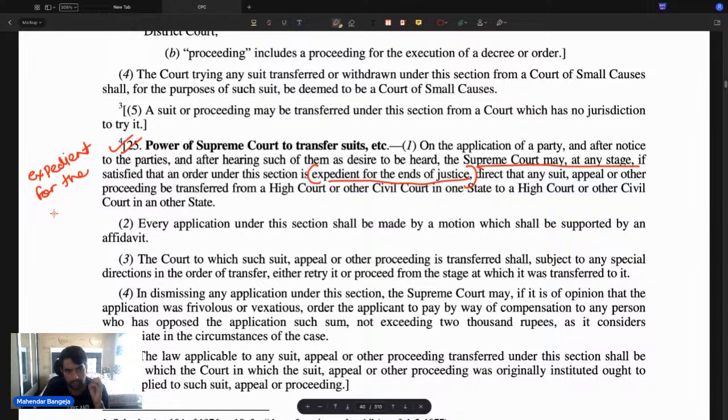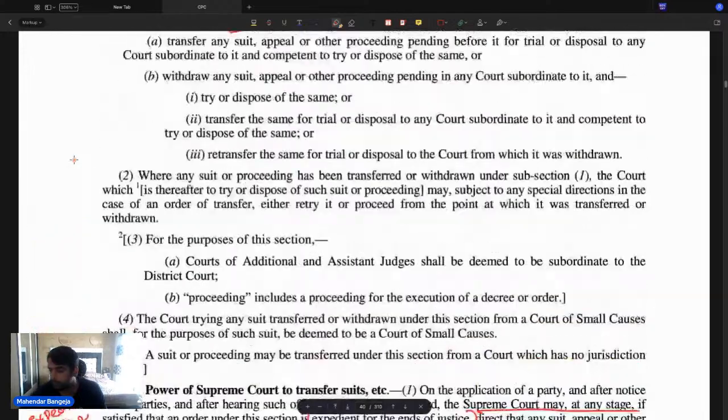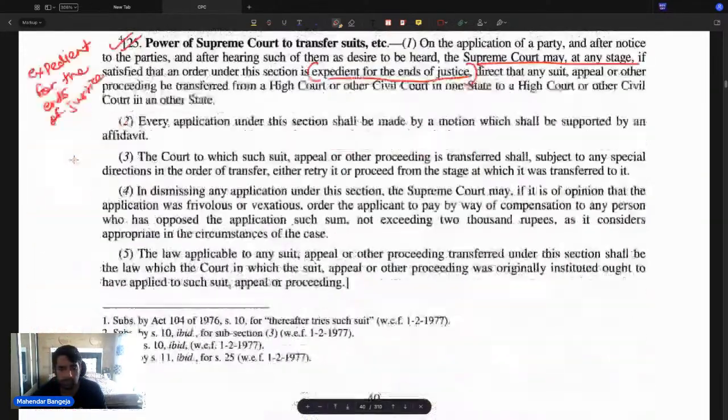So the transfer can take place only when it is expedient for the ends of justice. So where it is expedient for the ends of justice, then only the transfer will kick in. Otherwise, the transfer will not kick in. Now, this is what section 25 provides for.